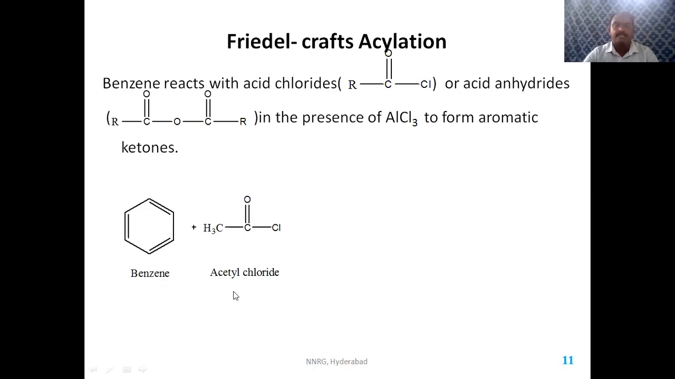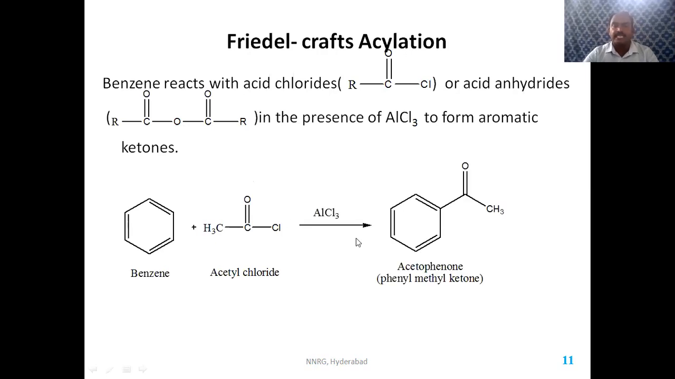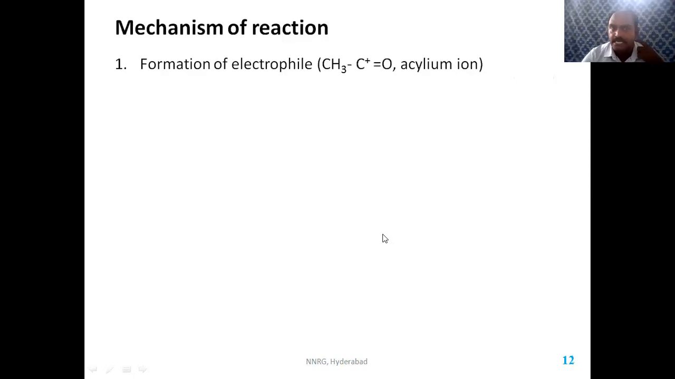So when benzene reacts with acetyl chloride, for example, in the presence of AlCl3, this acetyl group will be attached to the benzene to form acetyl benzene. It is a ketone, methyl phenyl ketone or phenyl methyl ketone, commonly called acetophenone, where the acetyl group is attached to the benzene. What is the mechanism involved there?